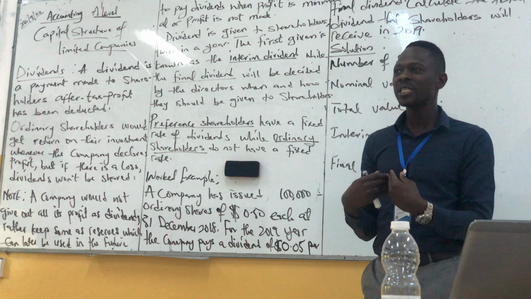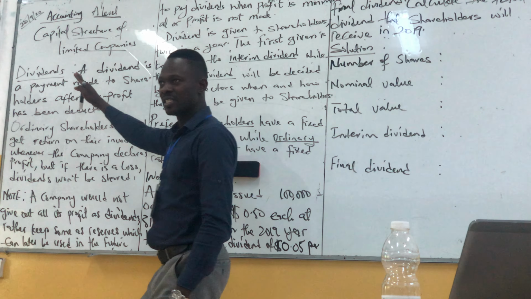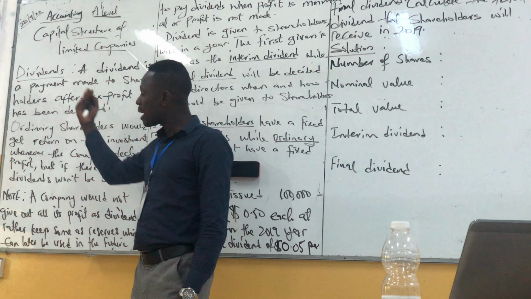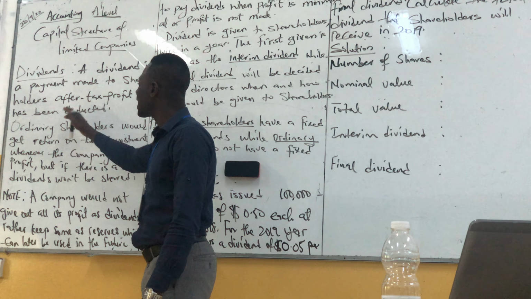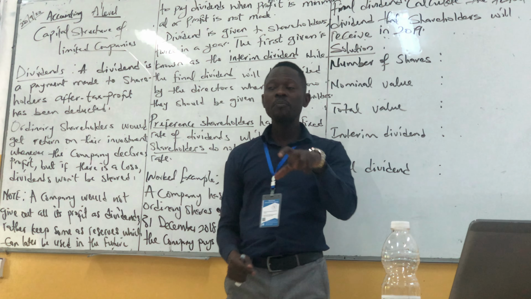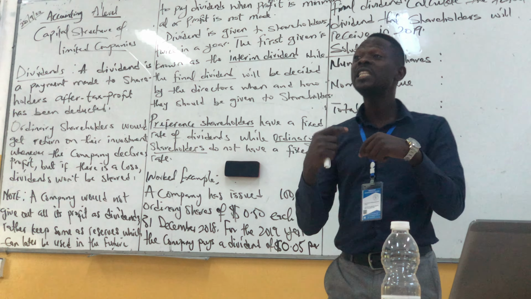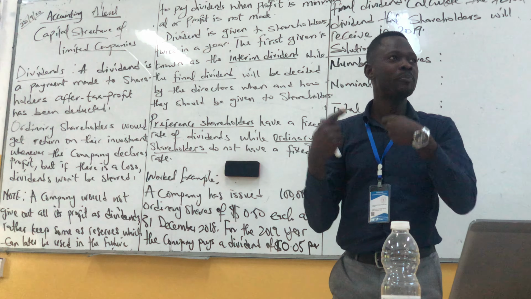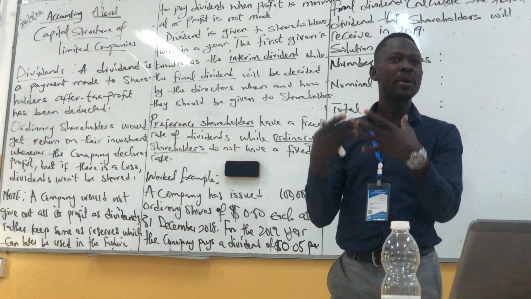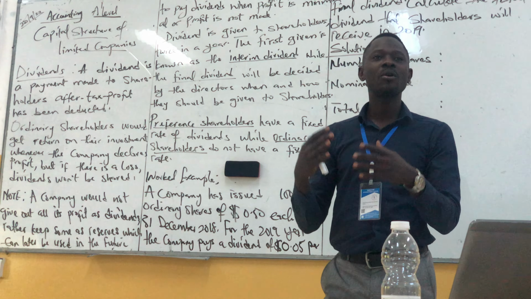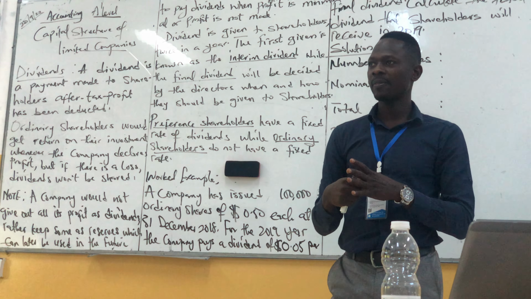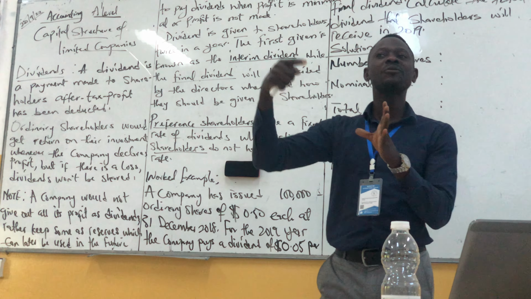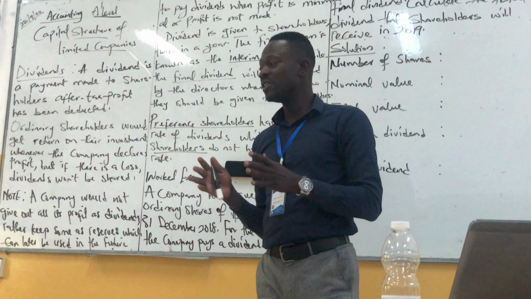Their return on investment is what we call dividends. Do you understand what dividends is now? So, look at what that is. A dividend is a payment paid to shareholders after tax profit has been deducted. A company would not pay shareholders before paying the tax. The tax will be paid before the shareholders. So that means the profit after tax is where we get your dividends. Do you get it? The profit after tax is where we get the dividends.